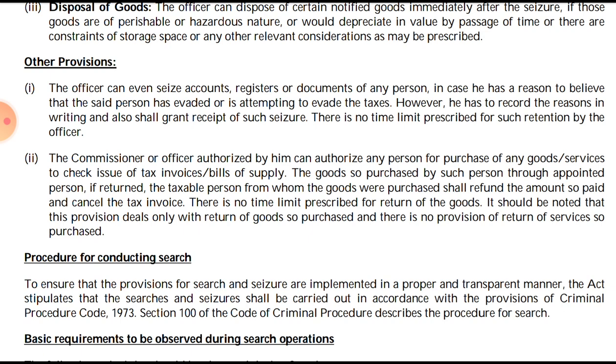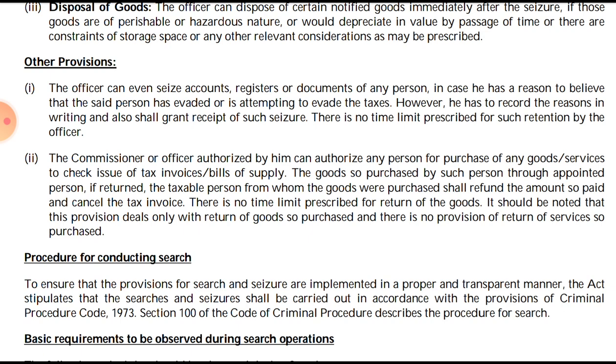However, he has to record the reasons in writing and also grant a receipt of such seizure. So before such seizure of the accounts, registers or documents, he has to record the reasons in writing and also grant a receipt saying that we have seized your goods, records, documents. So a receipt shall be issued. Then there is no time limit prescribed for such retention by the officer, no time limit for when the goods will be returned.